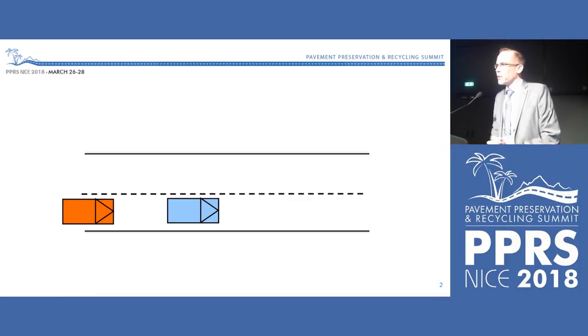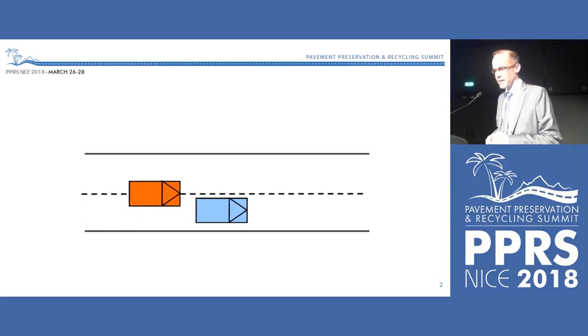I would like to start by presenting a scenario for you. Imagine two cars driving after each other like this. The driver of the red car here believes that the driver of the blue car is driving too slow, so he decides to overtake that car, and he does.